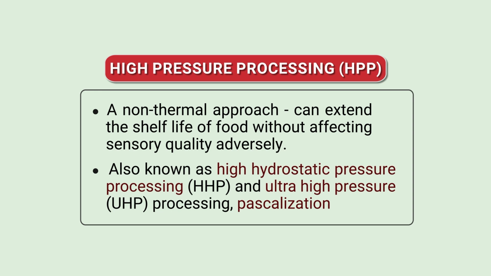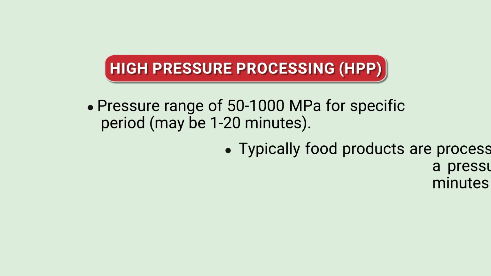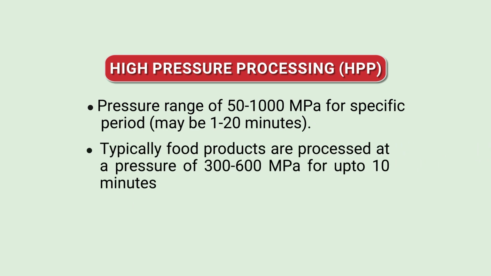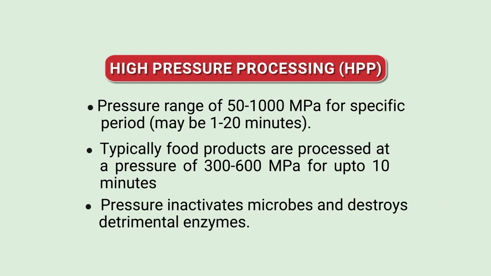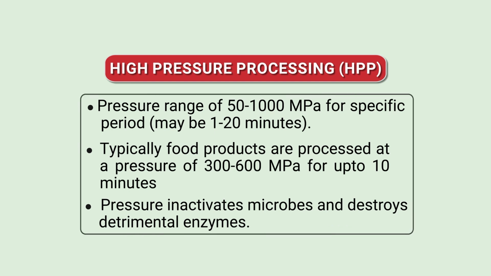Here, what do we use? As the name indicates, it is high pressure. So, pressure to what extent? The general range of high pressure, which different texts define differently, on average is 50 megapascal going up to 1000 megapascal. But practically, in typical food product applications, you would notice 300 to 600 megapascal, and the processing time can vary from 10 to 15 minutes or so. This is what the term high pressure processing means.